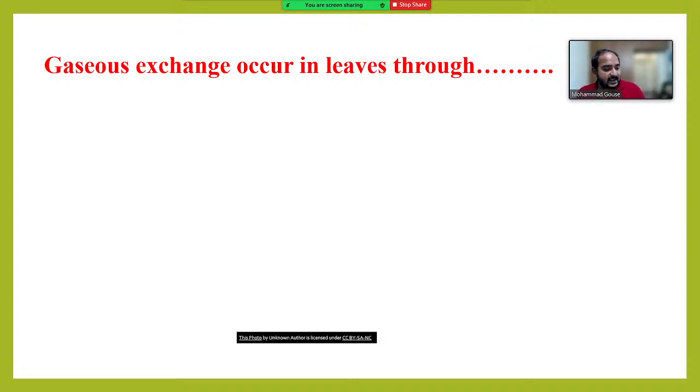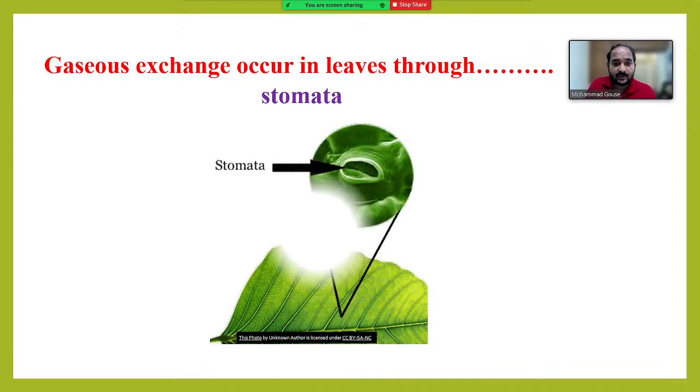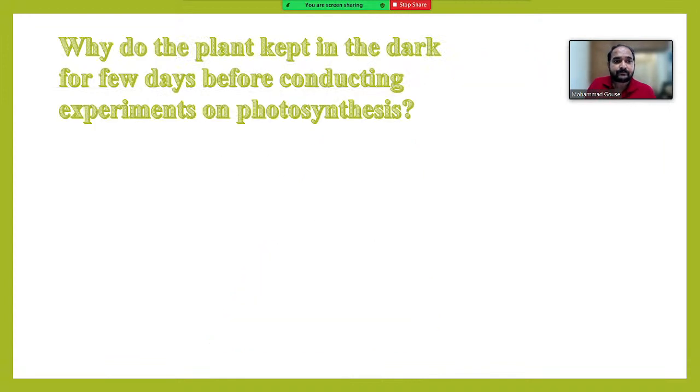Sri Pavan, right answer. Stomata. Kanakalakshmi, right answer. Shivalingeswara, right answer. Yama, right answer. Very good. So through the stomata, gaseous exchange takes place in leaves. So the stomata can be considered as the nose of the leaf. Alright, this is the stomata.